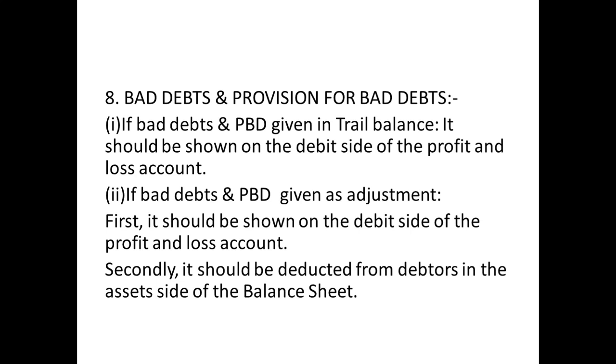if bad debts or PBD is given in the trial balance, it should be shown on the debit side of the profit and loss account, because bad debts are losses, and PBD is provision for bad and doubtful debts. If bad debts and PBD are given as an adjustment, first it should be shown on the debit side of the profit and loss account.